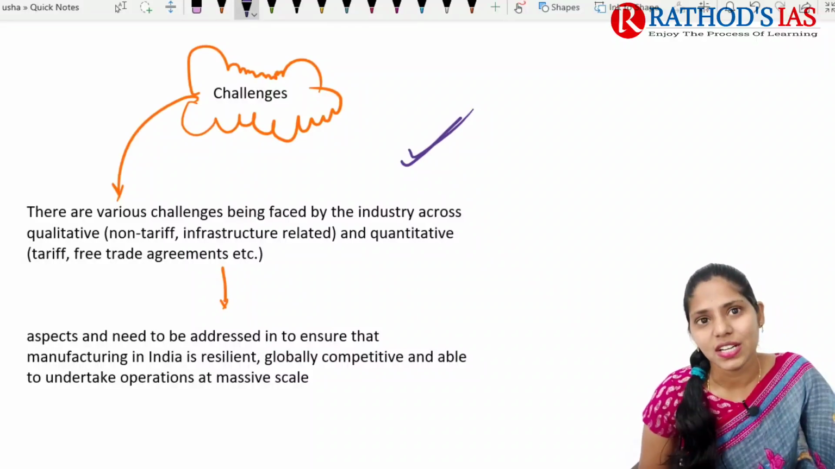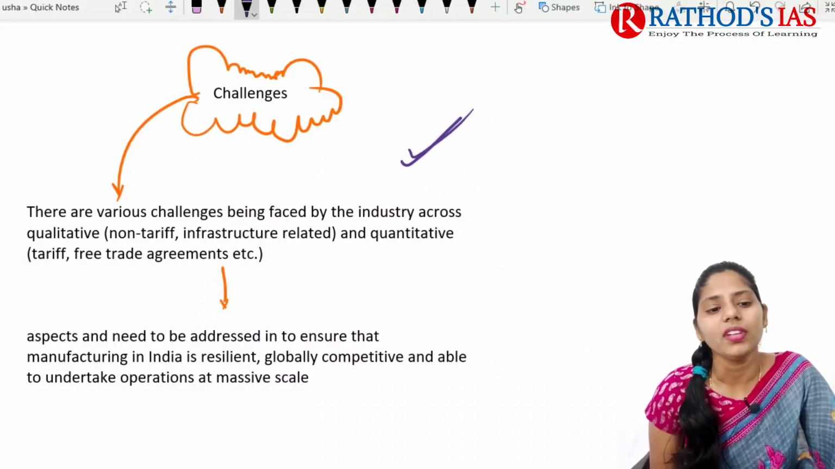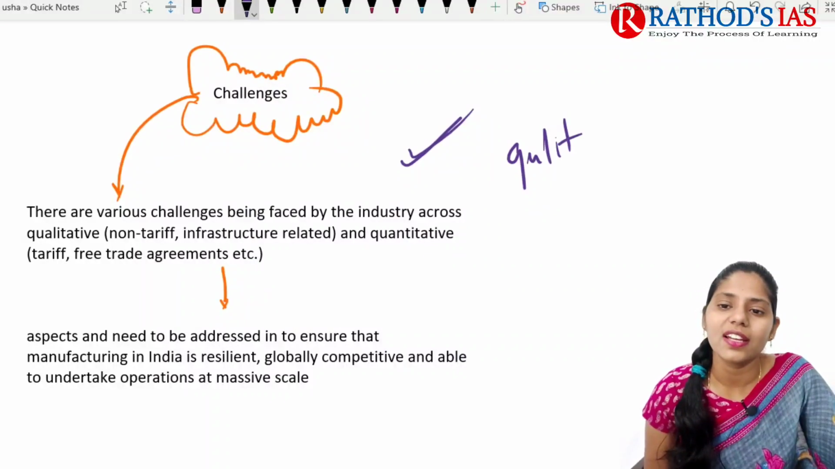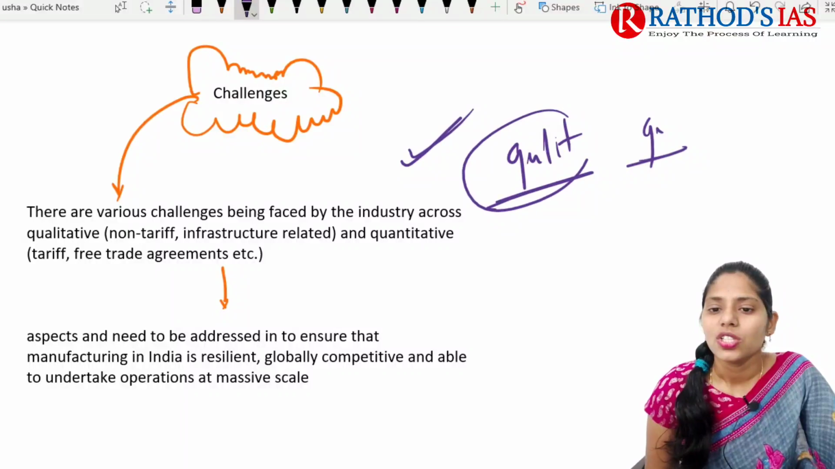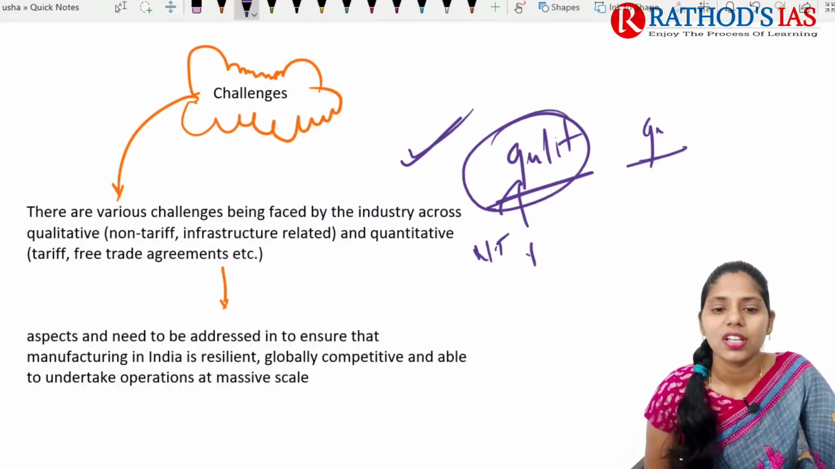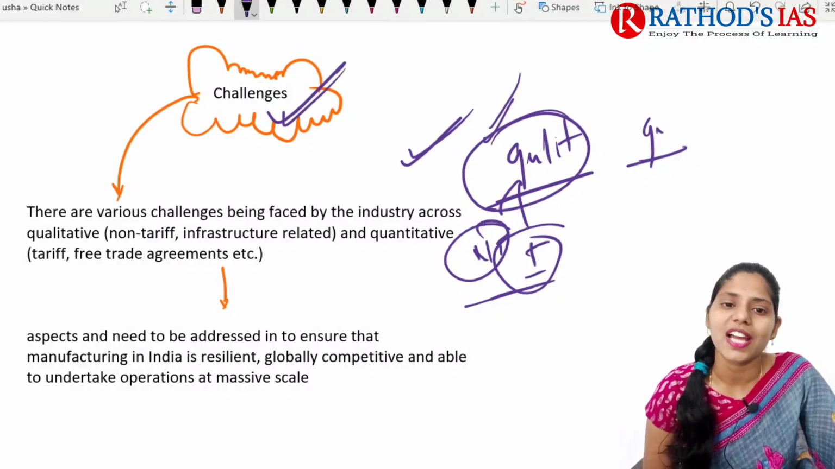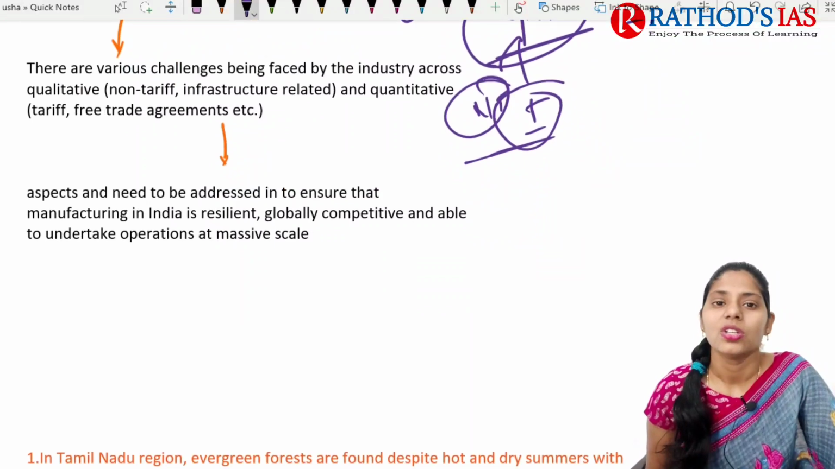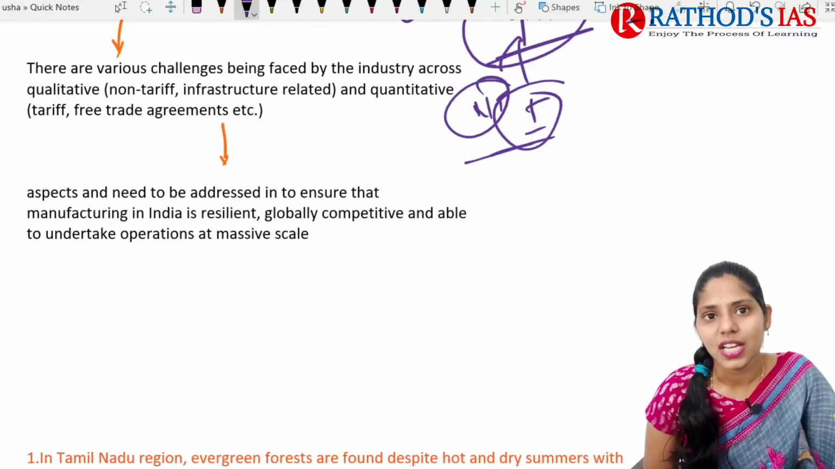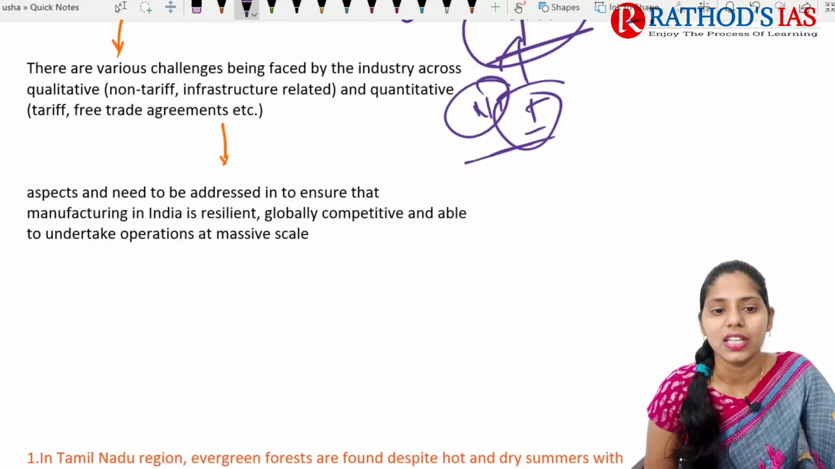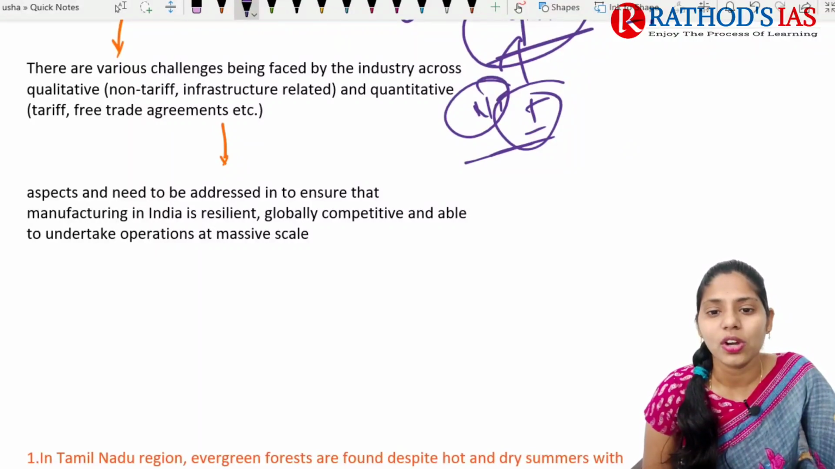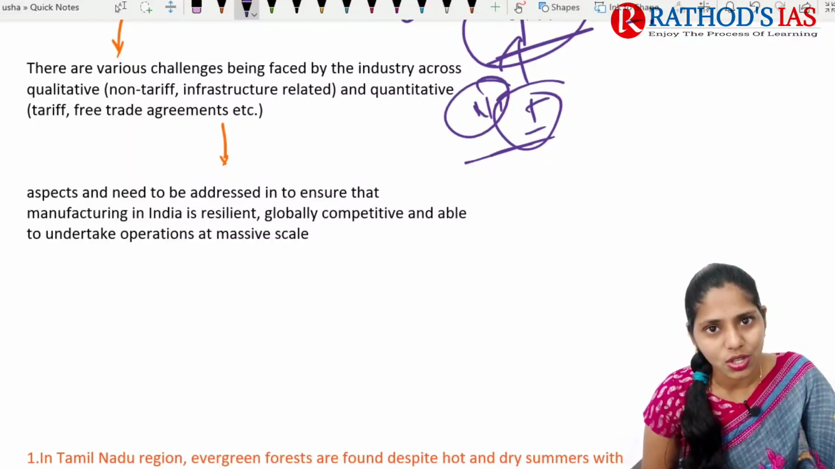This report says that we are facing a number of challenges, both qualitative and quantitative. Qualitative challenges include non-tariff and infrastructure-related issues. Quantitative ones include tariffs and free trade agreements, etc. These are some important challenges we are facing in the electronics sector. They need to be addressed so that we can make our manufacturing in India resilient and globally competitive. So this is the gist of this topic.